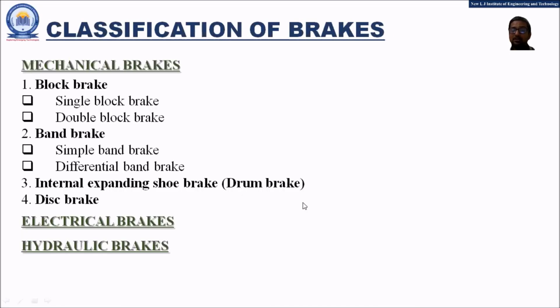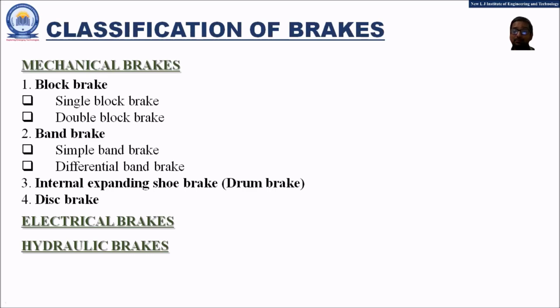Let us now proceed further and understand the classification of the brakes. The brakes are mainly classified into mechanical brakes, electrical brakes, and hydraulic brakes. But considering your syllabus of basic mechanical engineering, you only need to focus on the mechanical brakes.